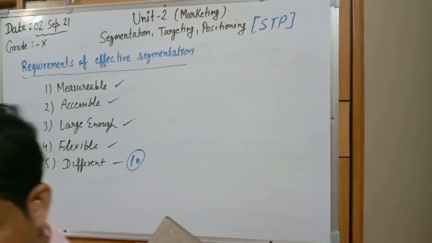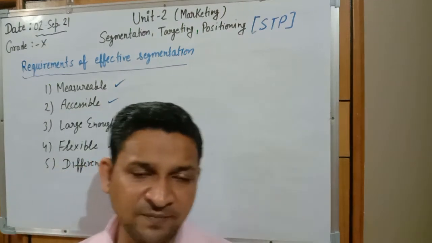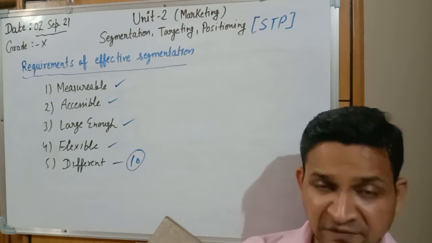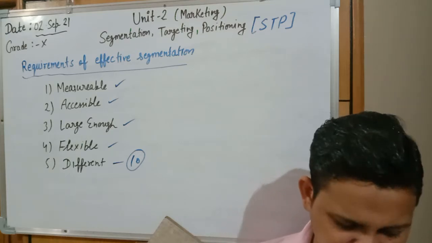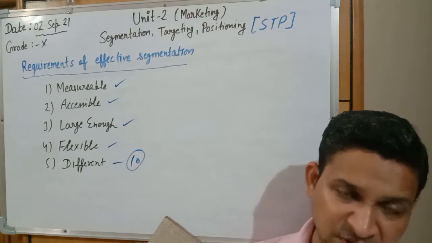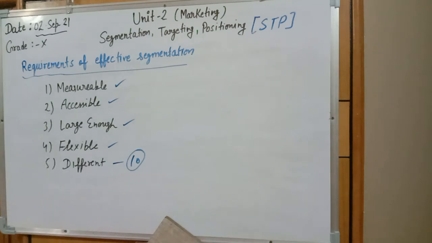Now I am asking for some examples, like we are doing the segmentation for shampoo. How can it be done? It can be done on the basis of benefits. What are the benefits of using the shampoo? In which age can you use it? For toothpaste, only benefits are there. And for clothes, it can be on the basis of gender, income level, social class, personality level.